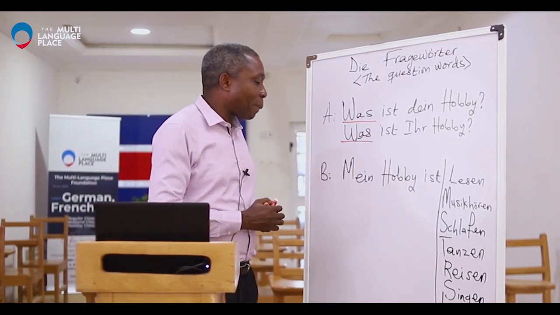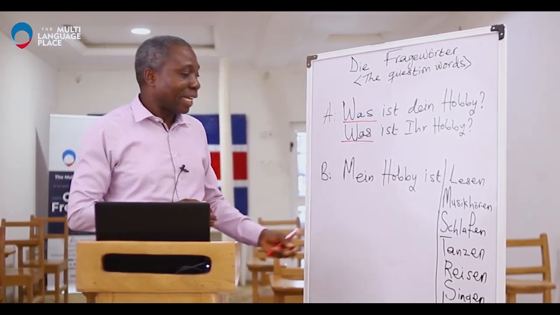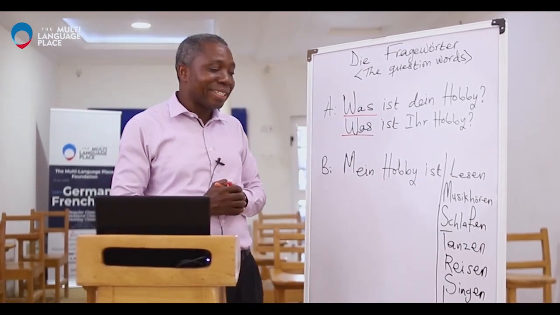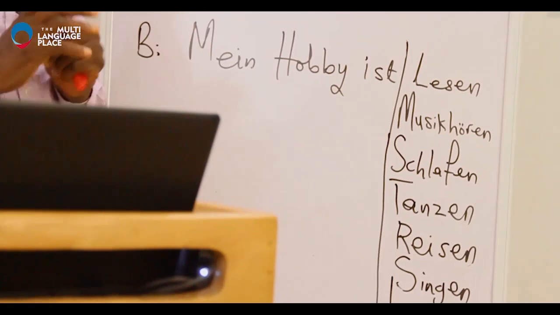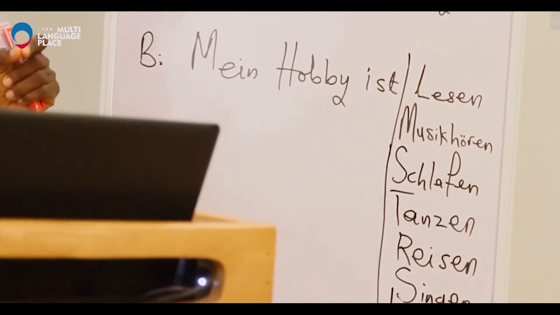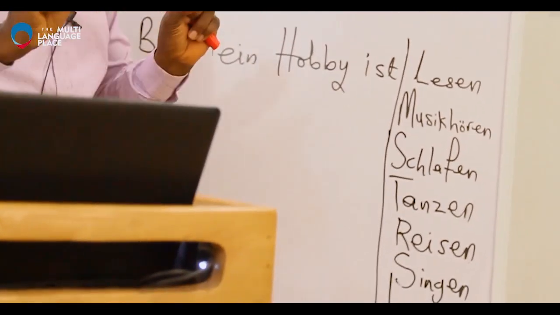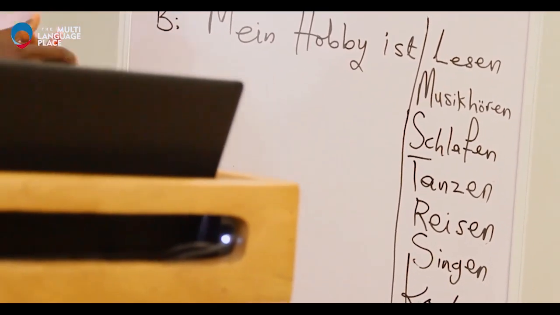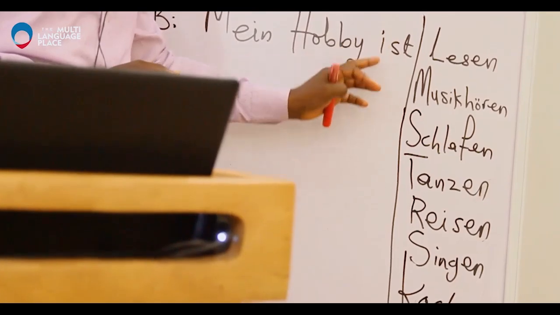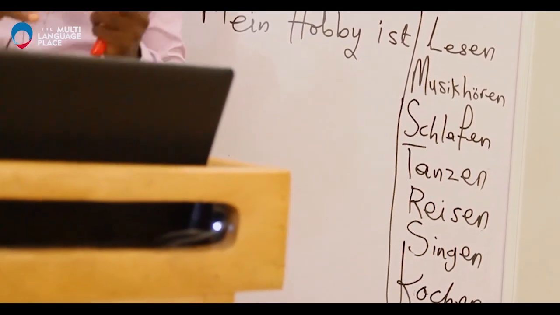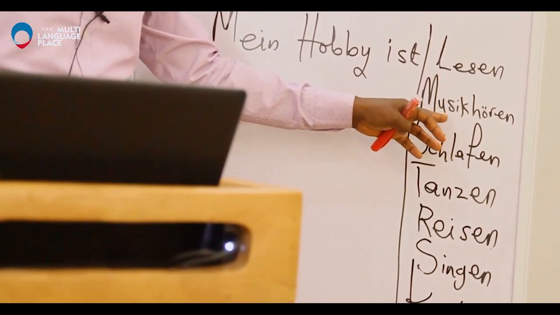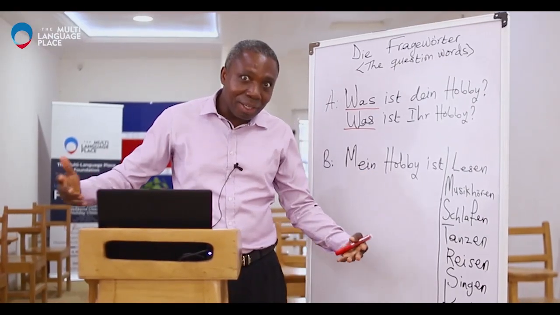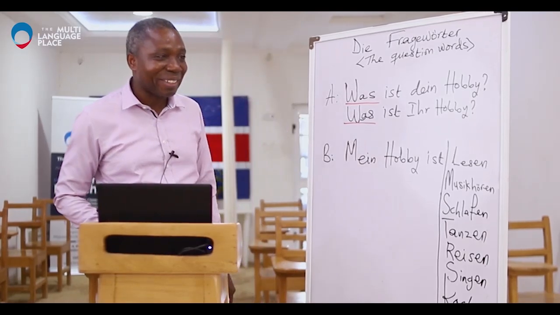So I'm going to read this one now. My hobby is lesen. That is, my hobby is reading. The second one, my hobby is Musik hören. I'm going to take it slowly. My hobby is Musik hören. Very good. And the next one, my hobby is schlafen. That's a bit funny. The previous one is, my hobby is listening to music. This one is my hobby is sleeping, just to sleep. Well, I think some people have it as their hobby.